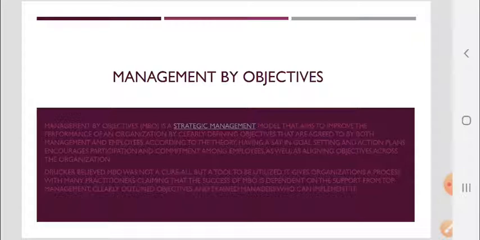Management by objectives is a strategic management model that aims to improve the performance of an organization by clearly defining objectives that are agreed to by both management and employees. According to the theory, having a say in goal setting and action plans encourages participation and commitment among the employees, as well as aligning the objectives across the organization.